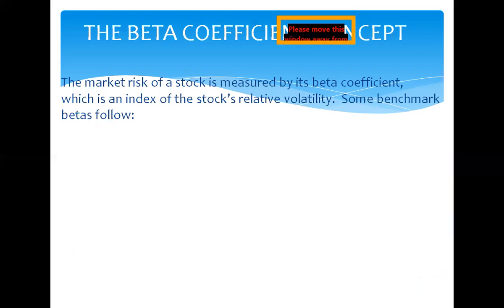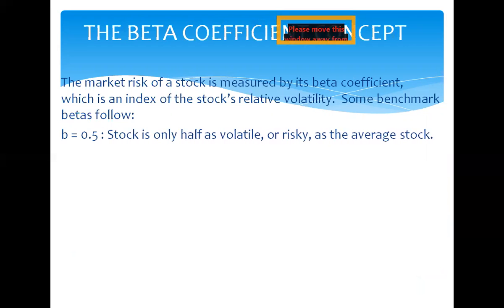Okay. All right. So, to summarize, the market risk of a stock is measured by its beta coefficient, which is an index of the stock's relative volatility. Some benchmark betas follow. Okay, so as I mentioned earlier, if beta is equal to 0.5, the stock is only half as volatile or risky as the average stock. If beta is equal to 1.0, the stock is of average risk.